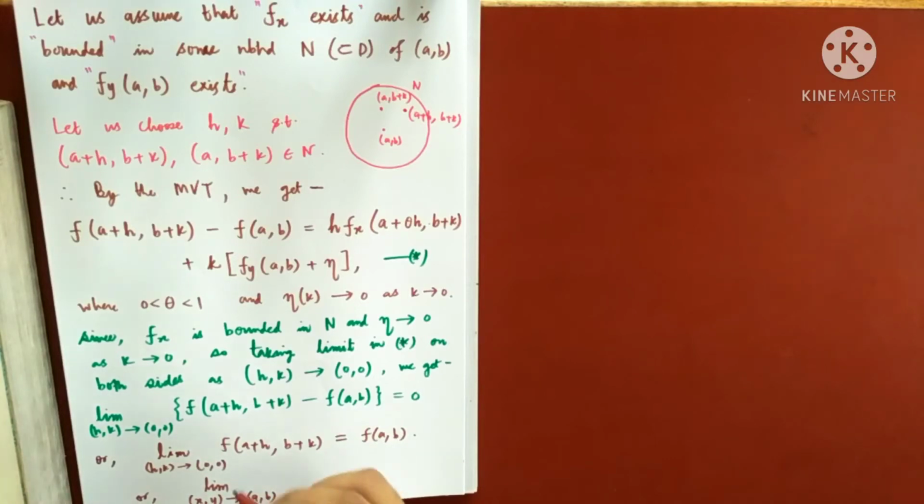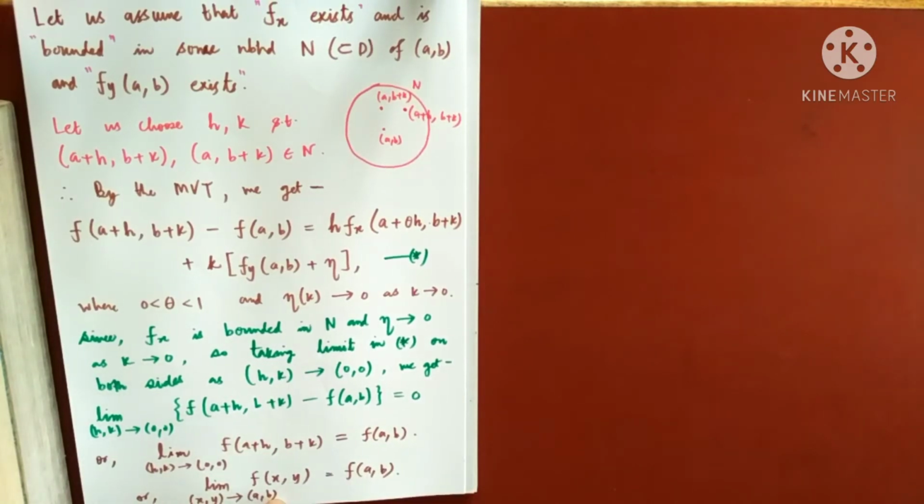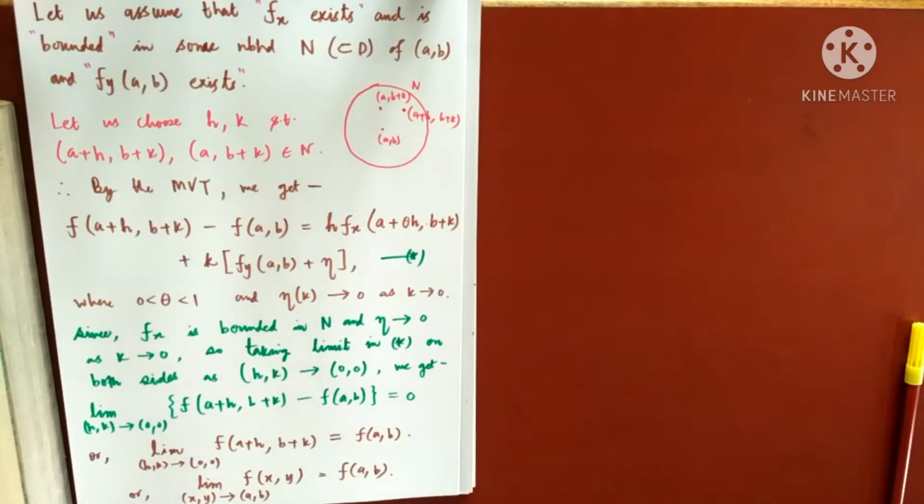because hold on, f of x comma y, I can write this one because it is same as this. As h comma k goes to 0 0, this goes to a, this goes to b, so I can write here x y, and x goes to a and y goes to b. This is nothing but f of a comma b. So the limit of the function at a b is the same as the functional value at a b. So by the definition of continuity, the function is continuous at the point a comma b. So just write the last line, that this implies f is continuous at a comma b.